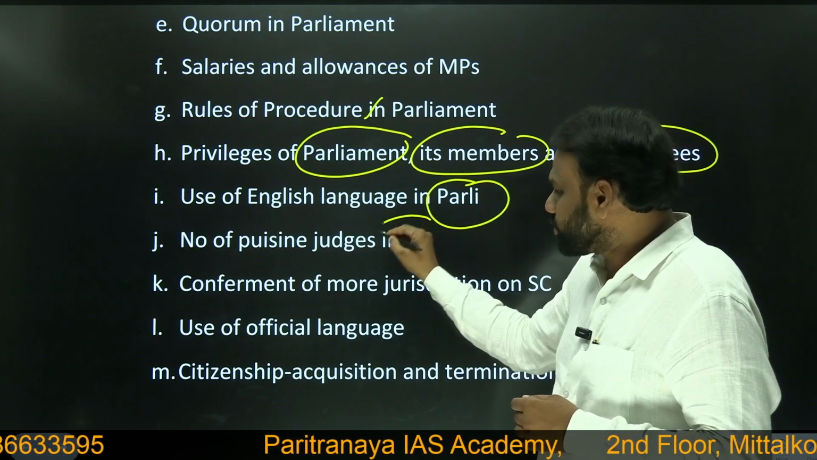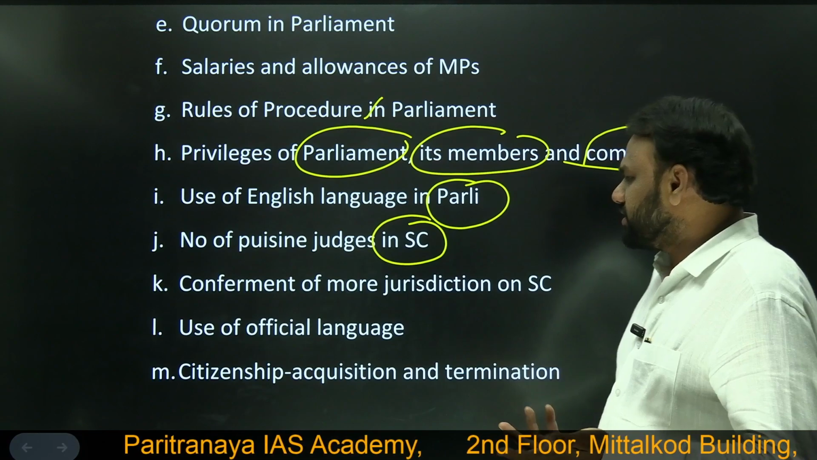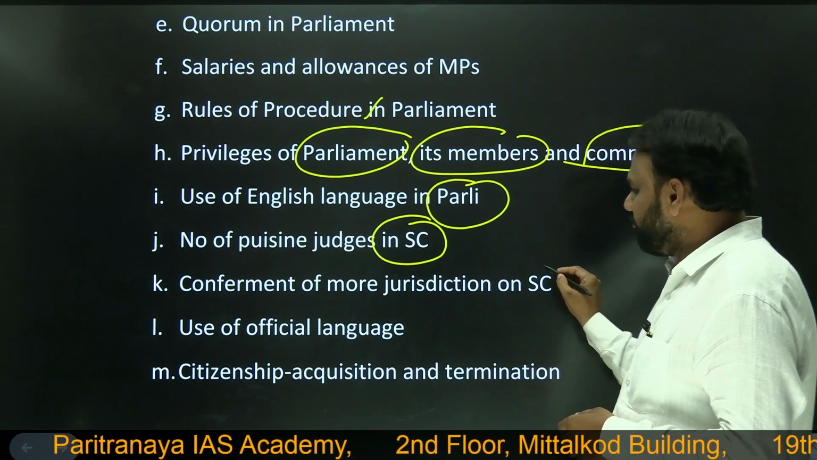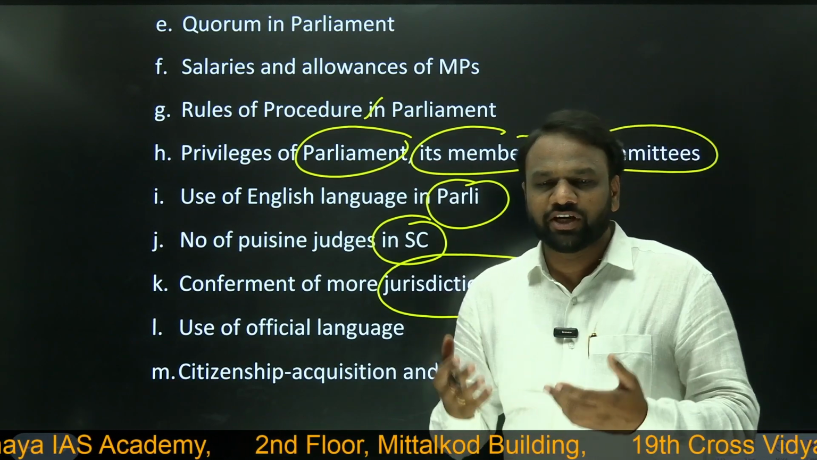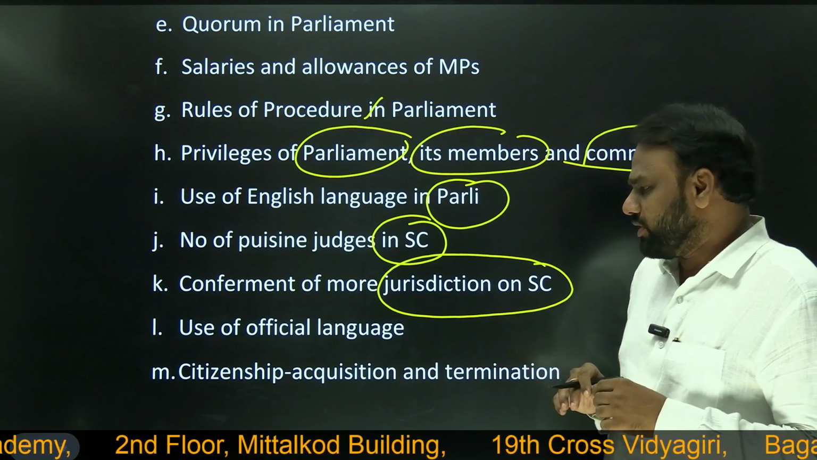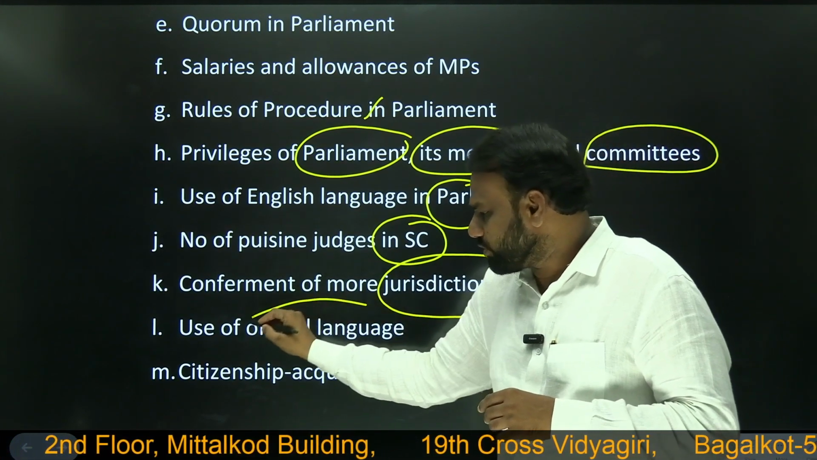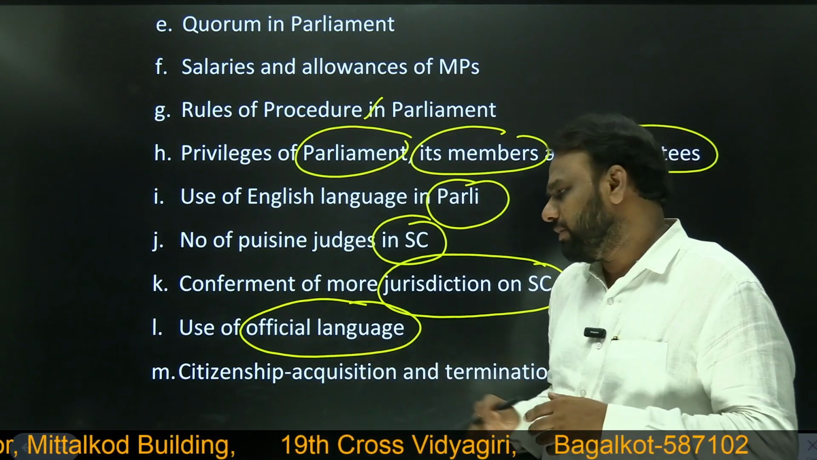How many judges should be there in the Supreme Court? Again, this decision can be made by parliament with simple majority. Next, conferment of more jurisdiction on the Supreme Court. Increasing the jurisdiction of the Supreme Court can also be done by parliament with simple majority. Now, which official language should we adopt? That decision also can be made by parliament with simple majority.